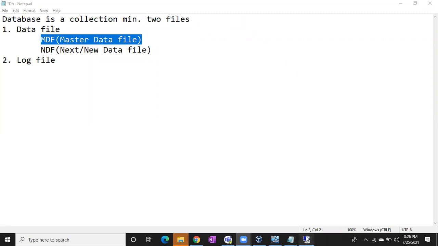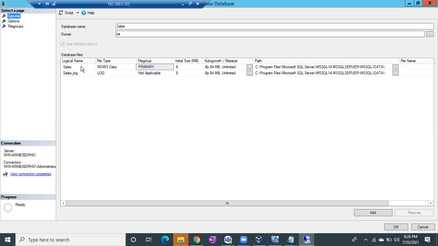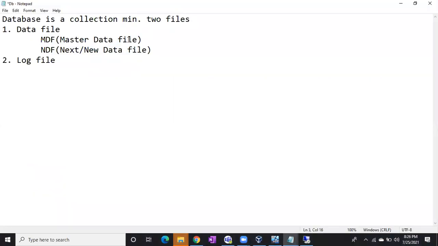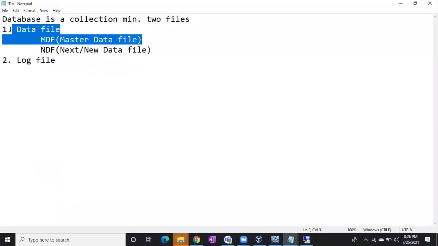If you see here, by default this is the MDF data file, right? And the primary file group is already created. Why? Because data files don't exist independently. They have to be created on a file group. That's why the MDF file is compulsory for any database, guys. Whenever you create a database, two files will come. The first file is the MDF file.